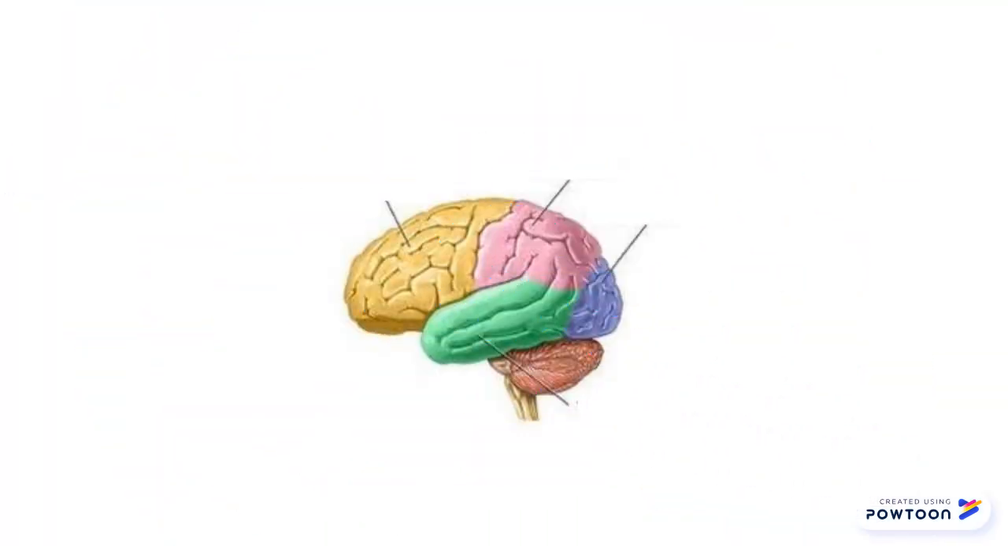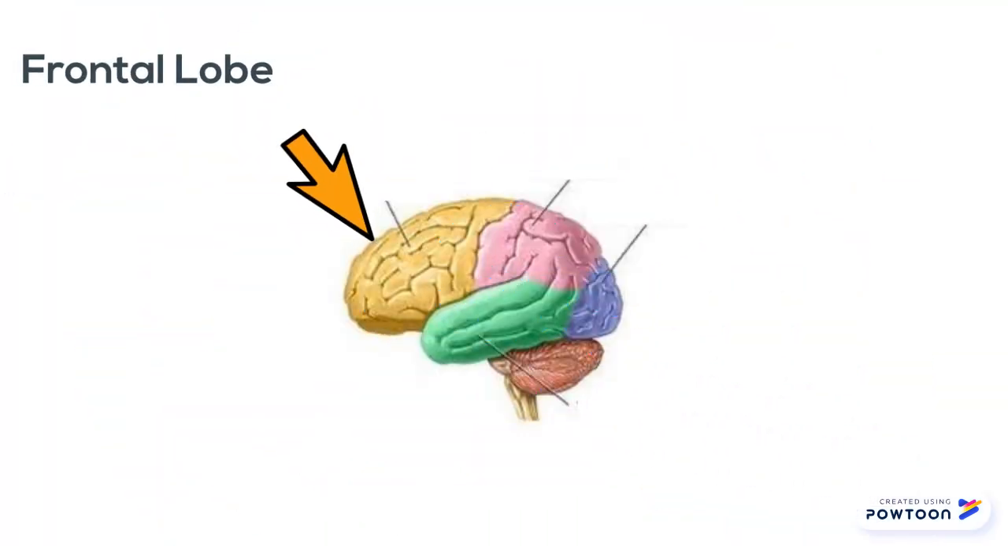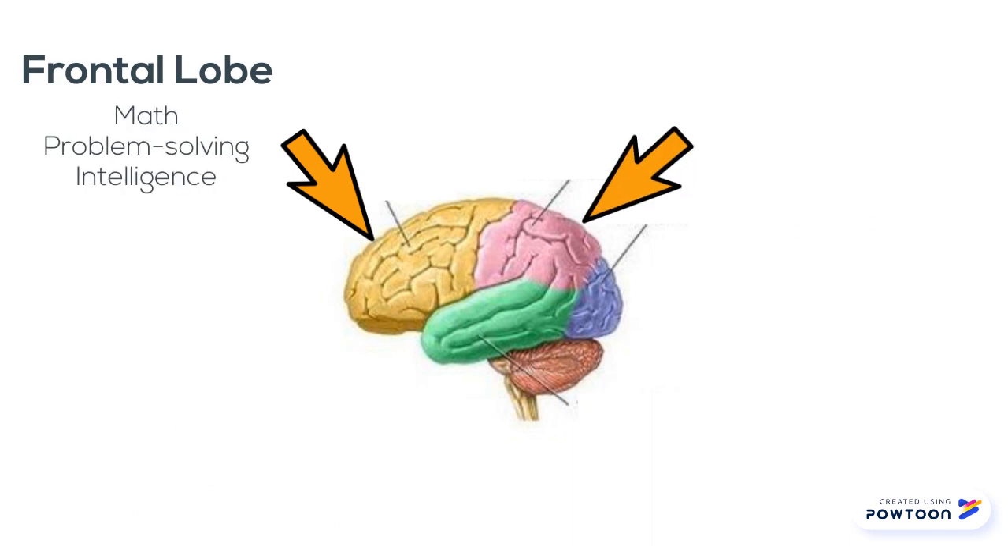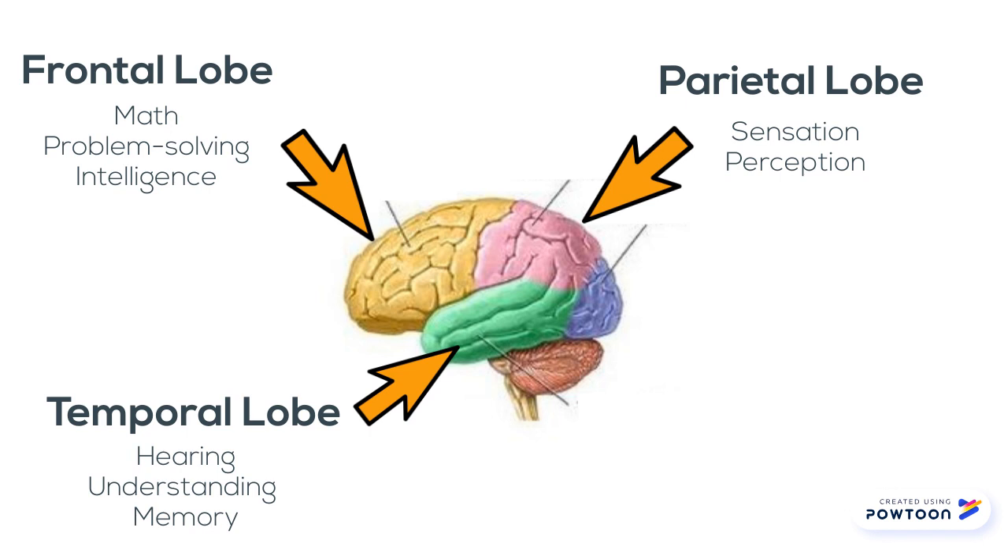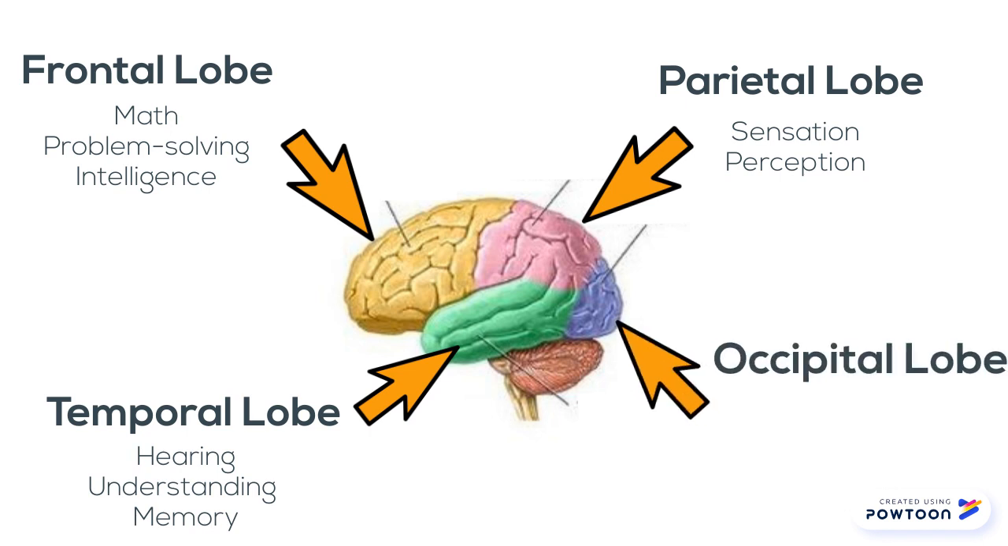There are four main lobes or sections of the brain. The frontal lobe helps with intelligence, emotions, problem solving, language, and more. The parietal lobe with sensation, perception, and interpretation of the world. The temporal lobe interprets sound into words and language. And the occipital lobe helps us understand vision.